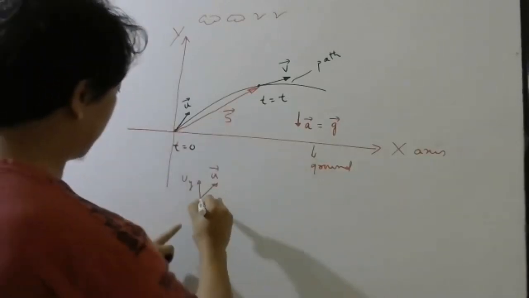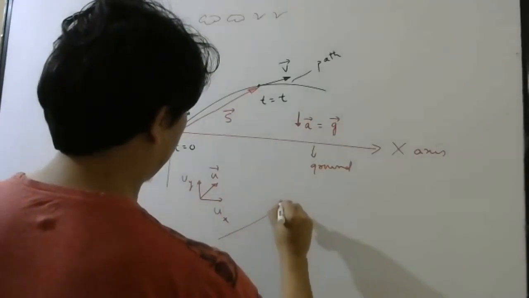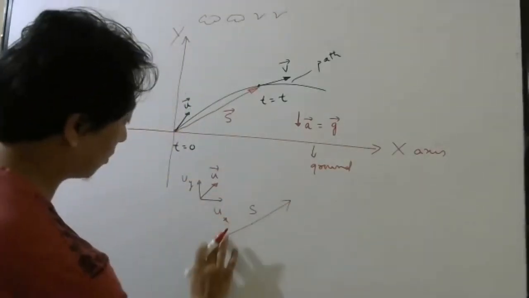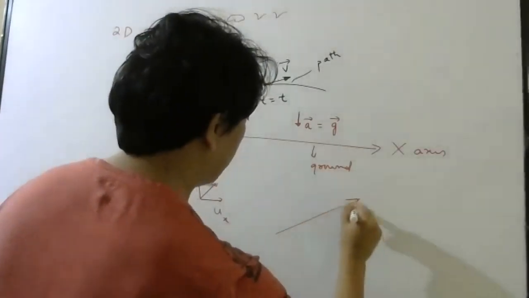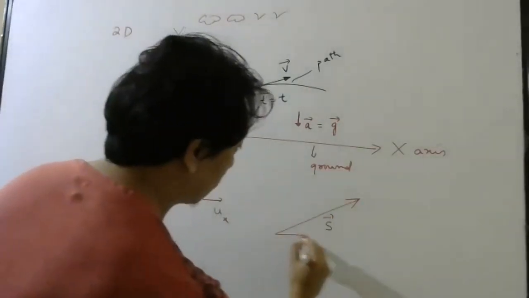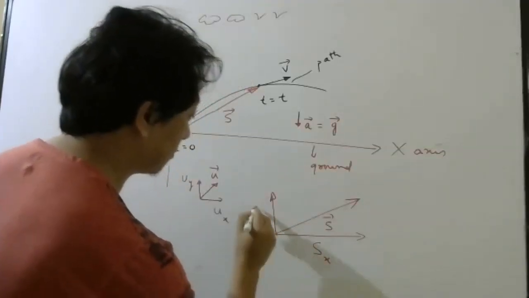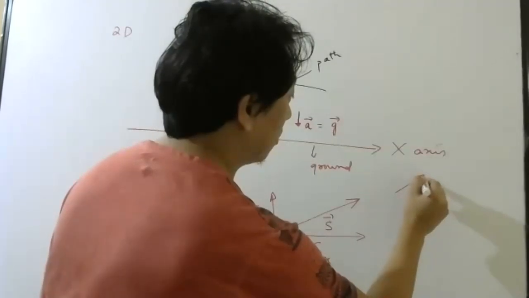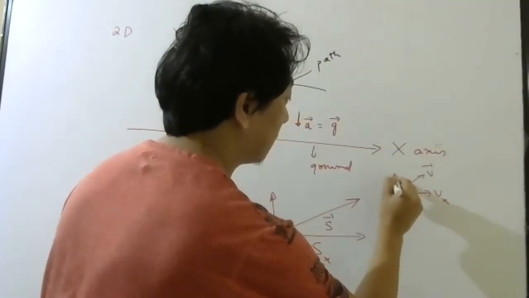Similarly, your displacement. Displacement is this vector. Let me show it separately. Okay, this is your displacement vector, right? So this will also have two components. Let me draw here. This is your displacement vector, right, students? Let me take two components, one here, one here: Sx, Sy. Same thing I can do with V bar. So V bar will also have two components, Vx, Vy.